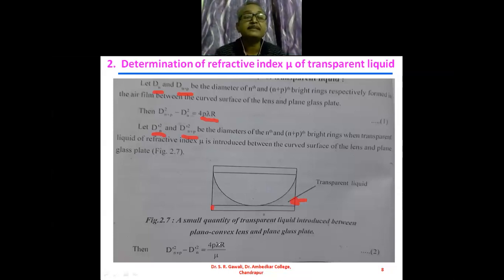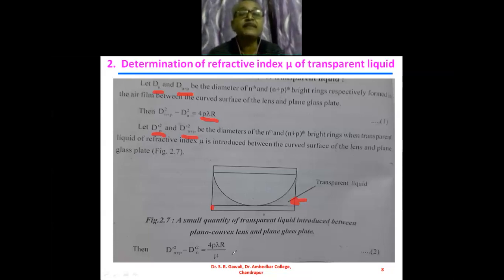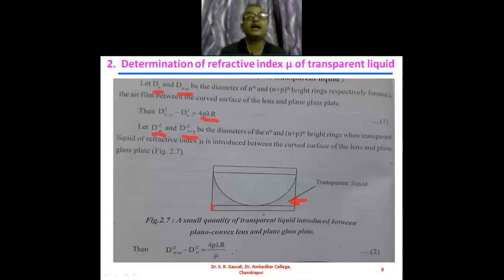So the difference in the squares of the diameters is equal to 4p lambda r upon mu. Whatever the expression is, it is to be divided by the refractive index mu of the transparent liquid. So here we have obtained the difference in the squares of the diameters for the air film and the transparent liquid.